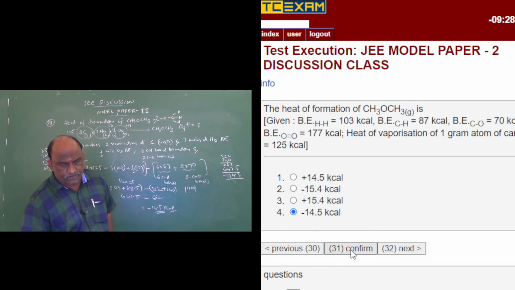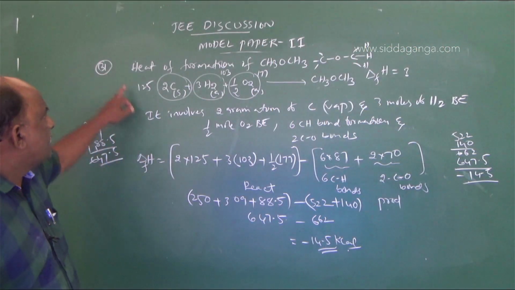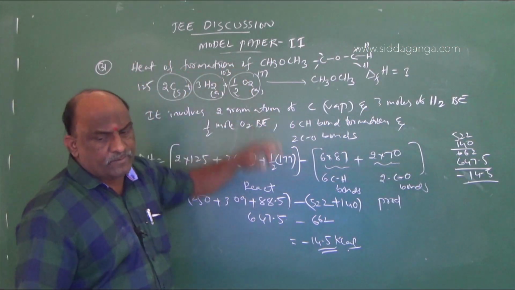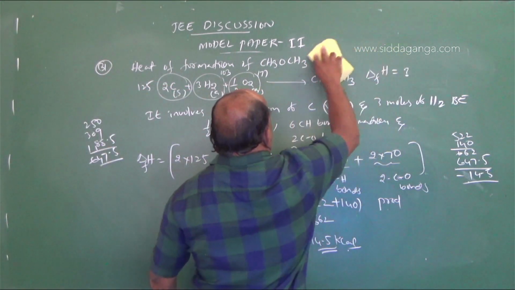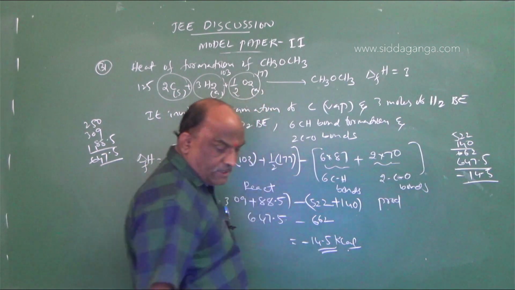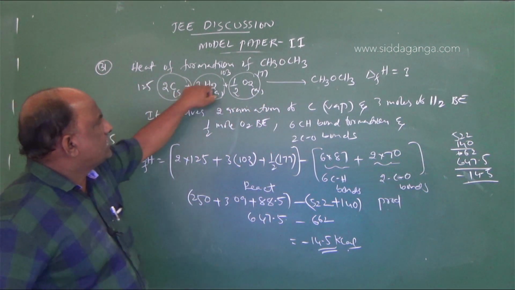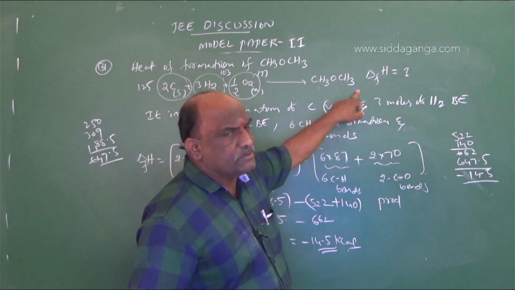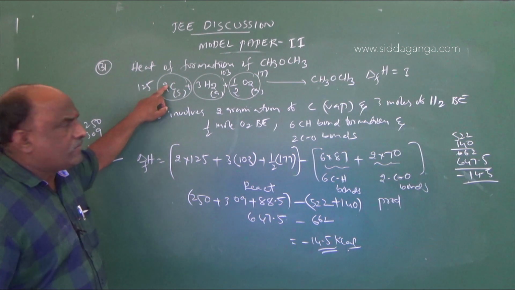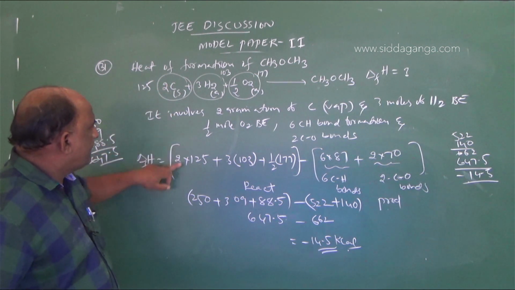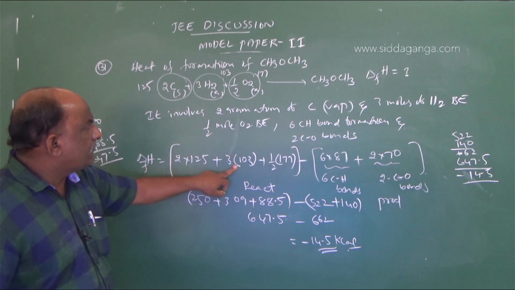Minus 14.5. So once again I am explaining this question. You have to calculate the heat of formation. Heat of formation takes place with respect to its own elements. So the reaction is 2C plus 3H2 plus 1/2 O2 gives CH3OCH3. The heat of vaporization given is 125, so 2 into 125, and the H2 binding energy given is 103, so 3 into 103.